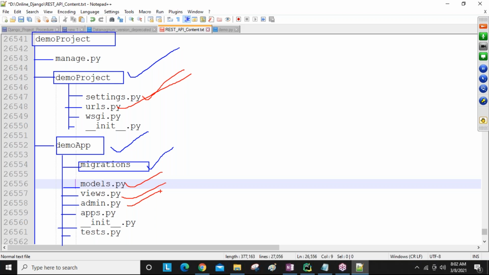I hope everyone understood this project creation structure, creating the project and creating the application. Okay, now this is one project, guys. Every project contains at least one application, and at most n number of applications you can create. For one project, multiple applications can be created.